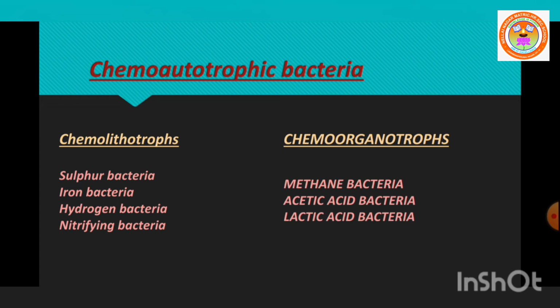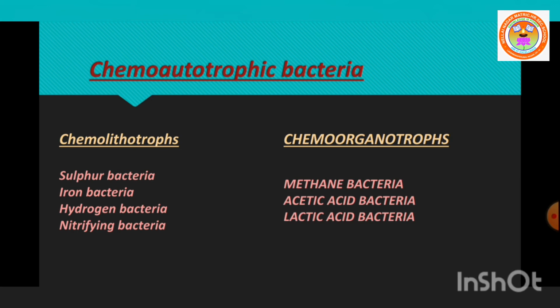Chemoautotrophic bacteria do not have photosynthetic pigment, hence they cannot use sunlight energy. By the oxidation of organic or inorganic substances, these bacteria obtain energy. This is known as chemoautotrophic bacteria.